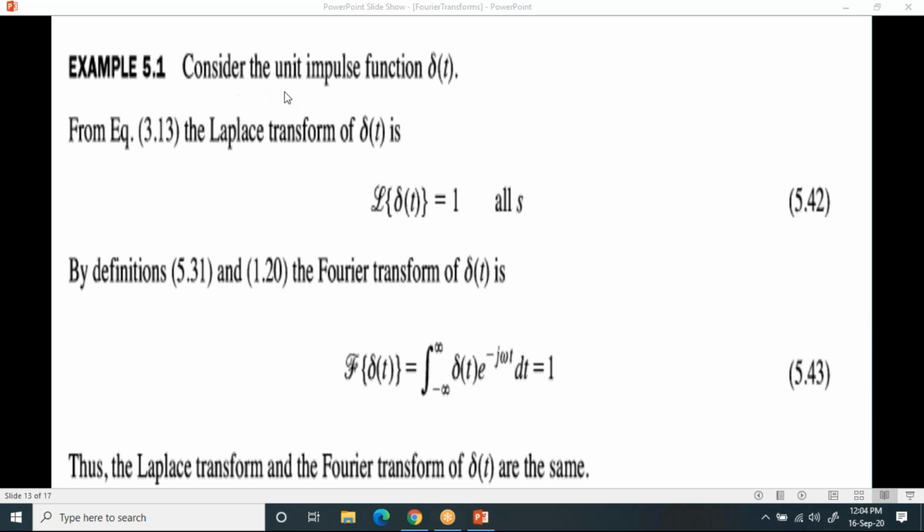First, note down this. Consider the unit impulse function del of t. I'll tell the question like this: find the Fourier transform. All of you take your notebooks and note down the question. Find the Fourier transform of the unit impulse function.